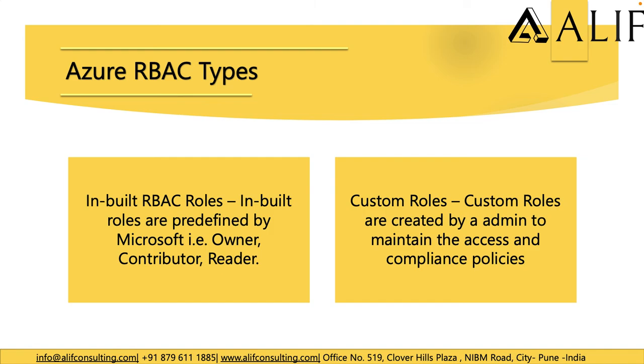Let's say we want to give a user access to reset the password on the VM, or to modify the network configuration of the VM. With custom roles, a user can do the set of permissions which we have defined in the custom role, or which we have created in the custom role. So we have two types of RBAC.